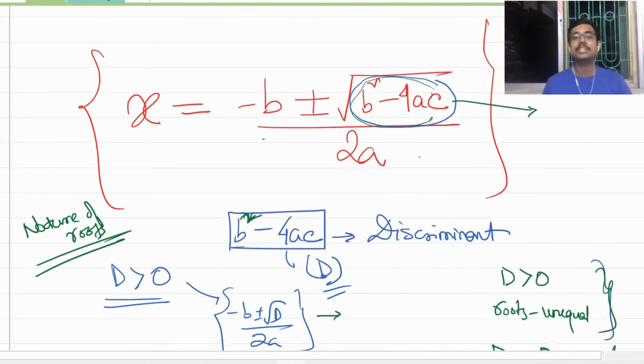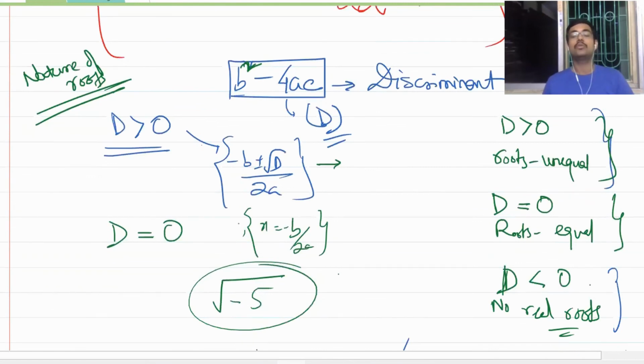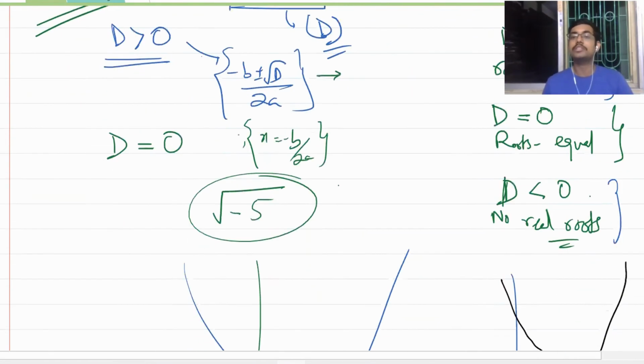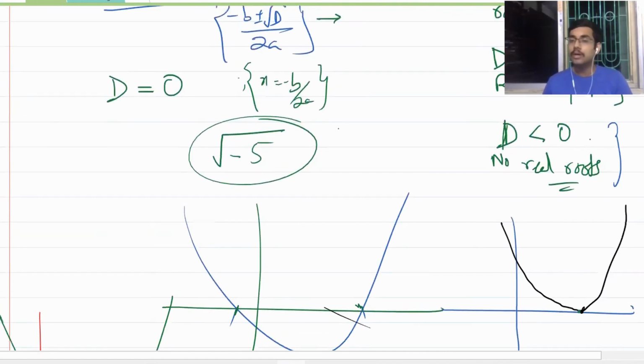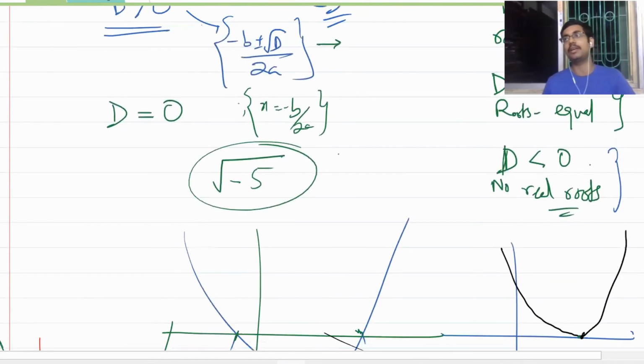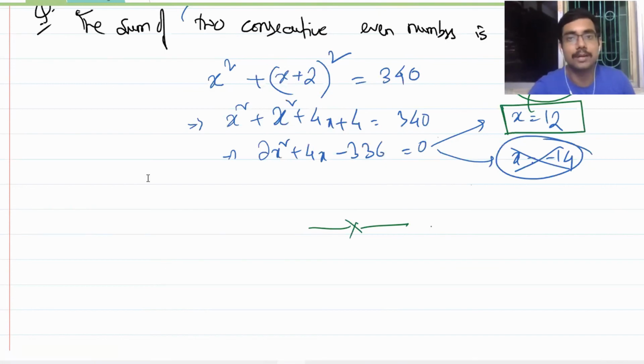Then you learned the nature of roots. Just by seeing the discriminant, you can judge the nature of roots. You don't even need to solve the quadratic equation to know whether the roots are equal, unequal, or do not exist in real. After that, we finished the lecture with some word problems. So this is all about today's class.